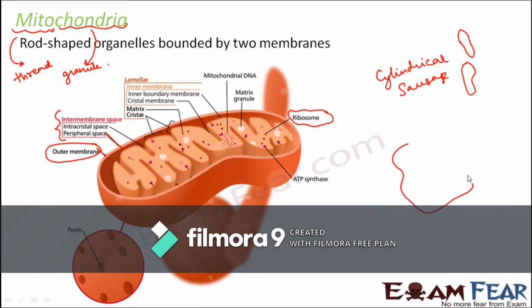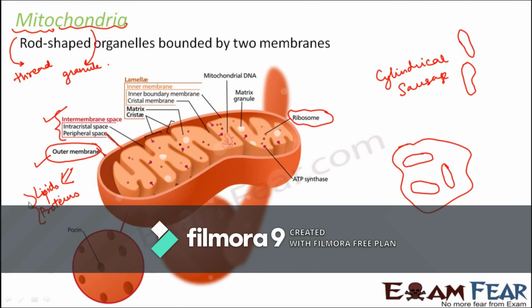So it is not that, if this is your cell, mitochondria are more or less uniformly distributed. It is not that in some area there are a lot of mitochondria and in the remaining areas there are no mitochondria. That is not the case. And it is always surrounded by a double membrane, as you can see, outer membrane and inner membrane. Chemically, if you look at the composition of each of these membranes, they are similar to the plasma membrane. That is, these membranes are also made up of lipids and proteins. In fact, most of the membranes are made up of lipids and proteins.